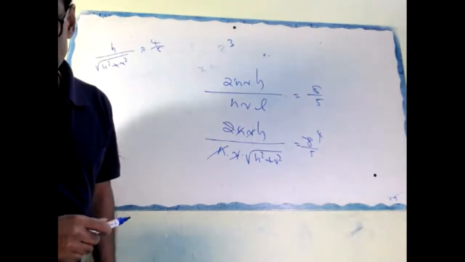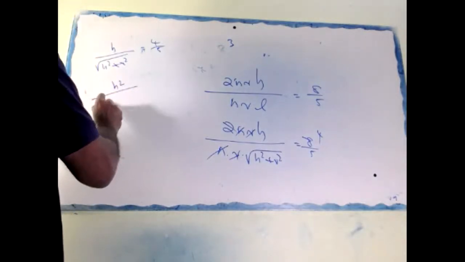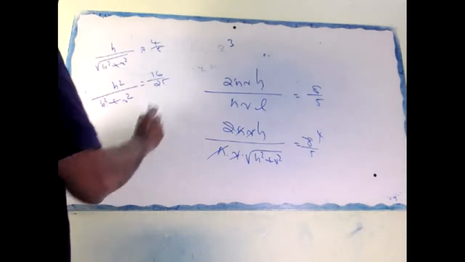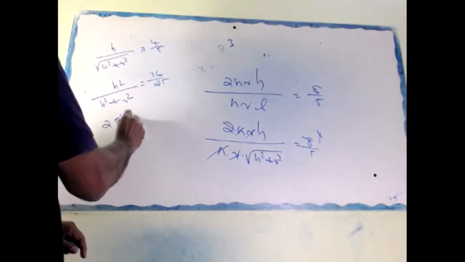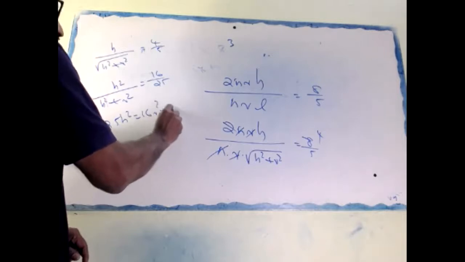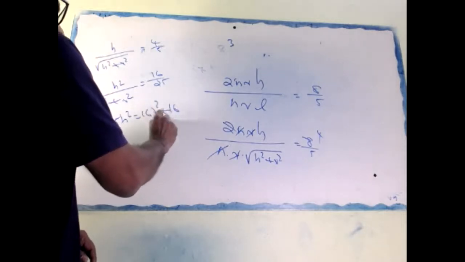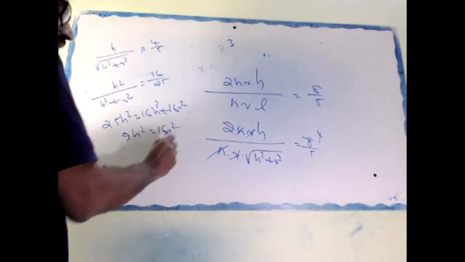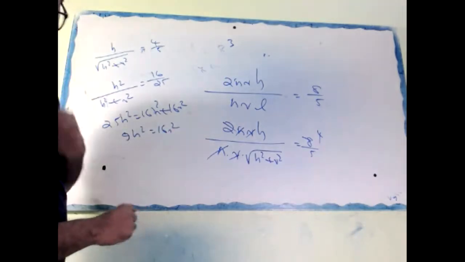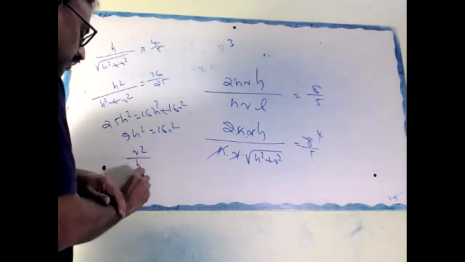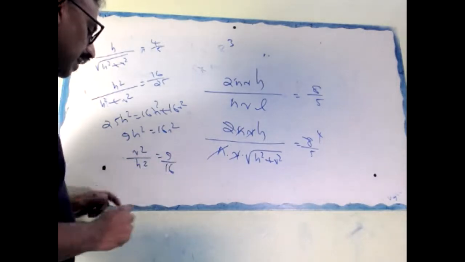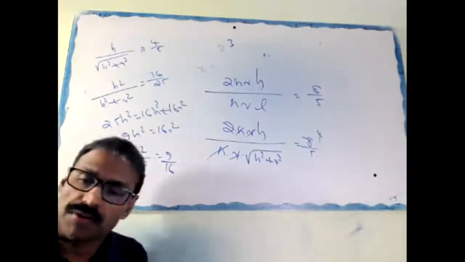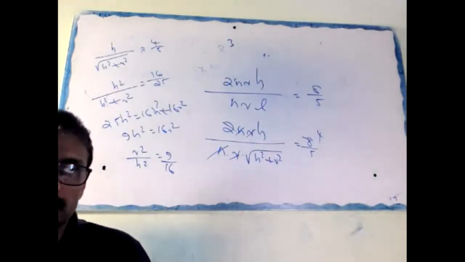Squaring: h square by h square plus R square equal to 16 by 25. 25 h square equal to 16 R square plus 16 h square. 9 h square equal to 16 R square. We want R by h, so R square by h square equal to 9 by 16. R by h equal to 3 by 4. Is it clear now?